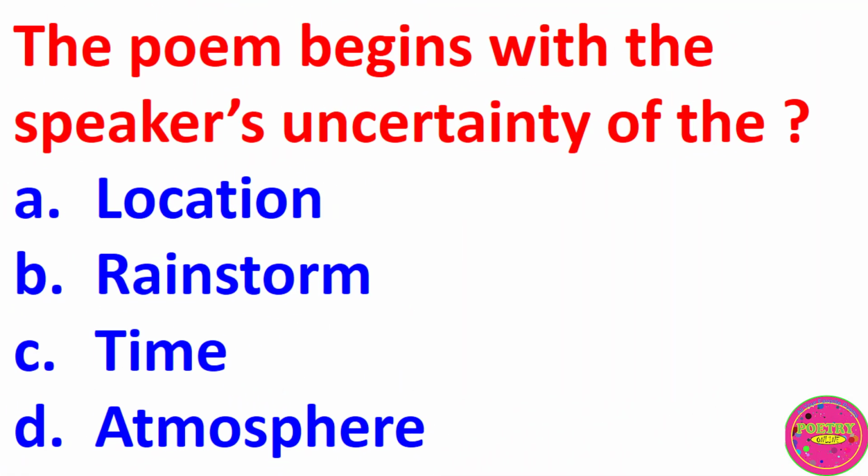The poem begins with the speaker's uncertainty of their A. Location, B. Rainstorm, C. Time, D. Atmosphere. The correct answer to this question is C. The poem begins with the speaker's uncertainty of the time.